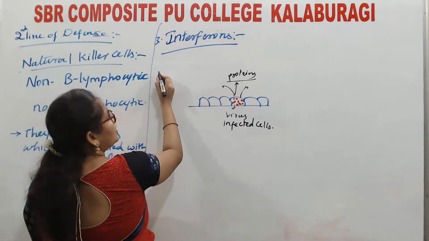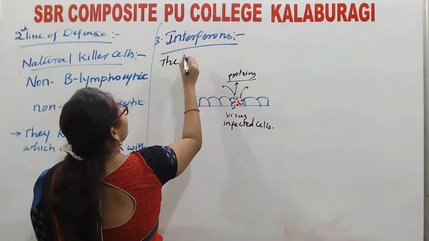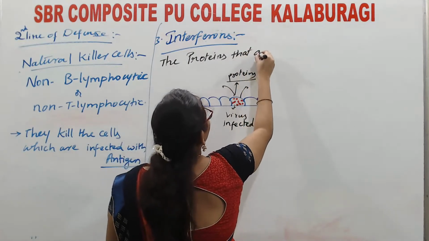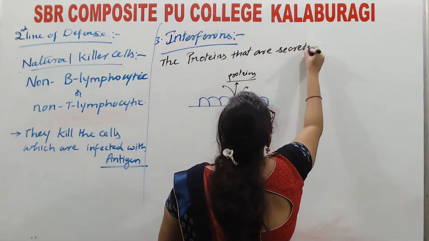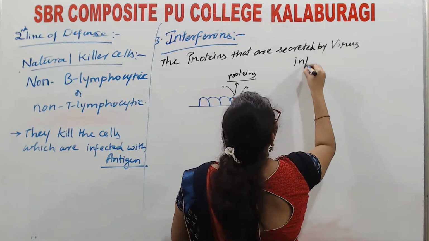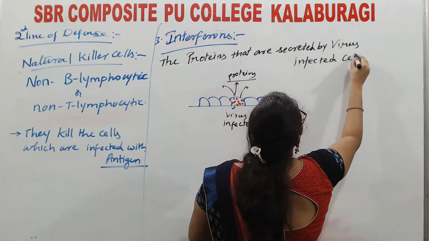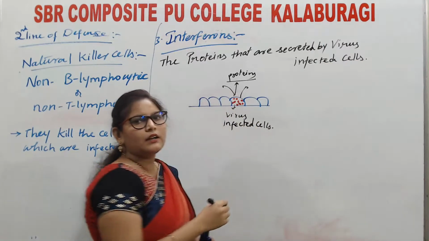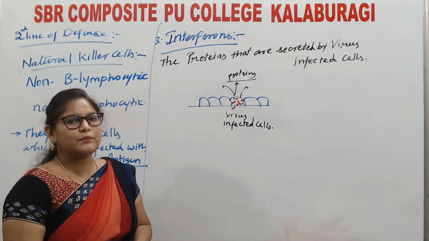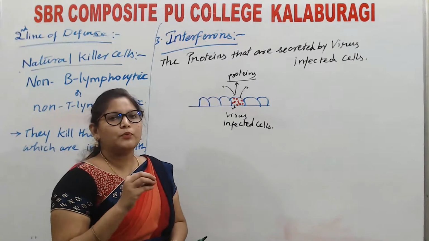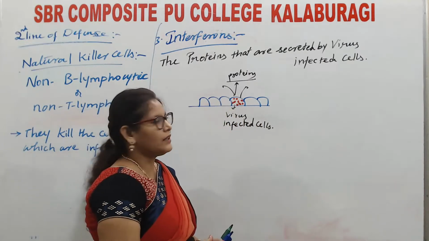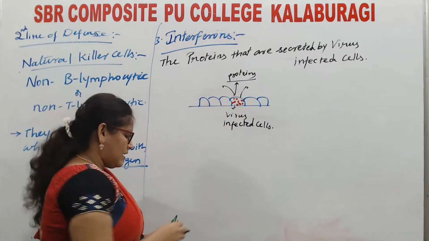Okay, important. What are interferons? Interferons are the proteins that are secreted by virus infected cells. Mostly these are glycoproteins. Is that clear? Interferons are glycoproteins. What is the function of these proteins? These proteins give a message to the neighboring cells not to get infected with the virus. Okay, is that clear?